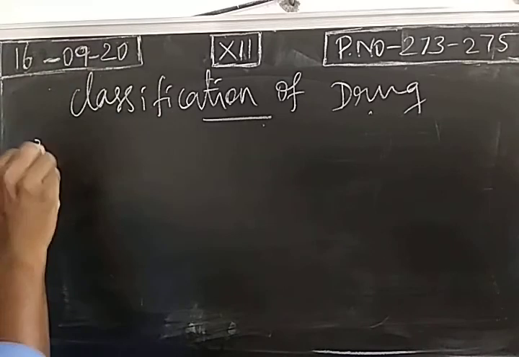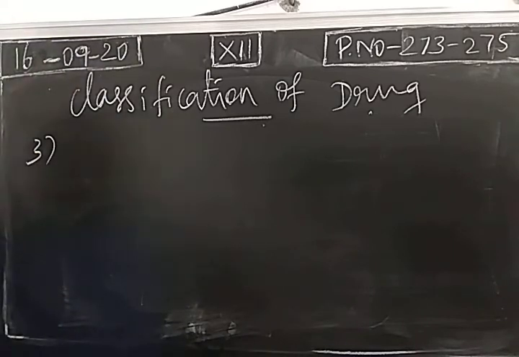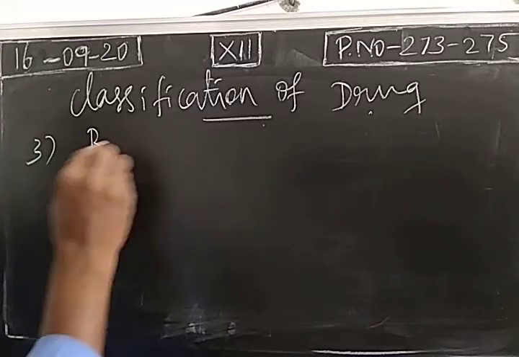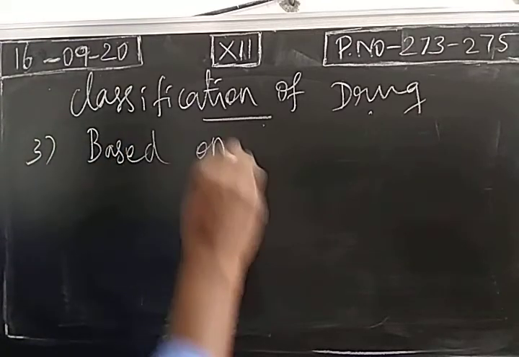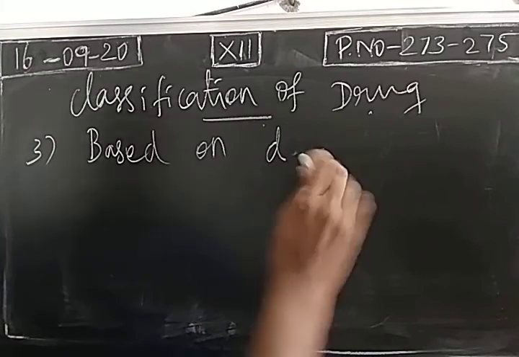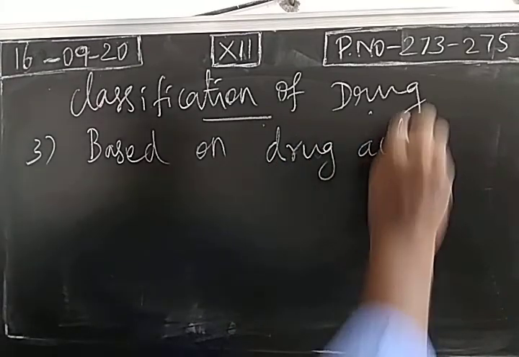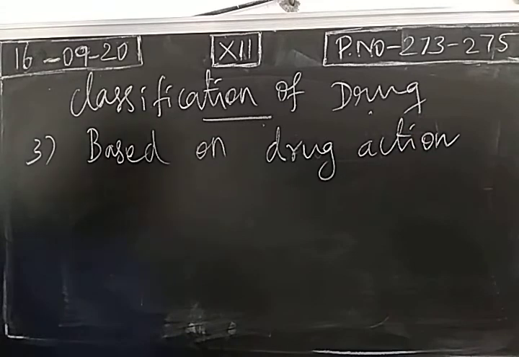Third classification is based on drug action. This is also dealing with the biological action of a drug. When a drug is injected, how it behaves in the living beings. Based on the biological effect, we are going to classify. There is a slight difference between pharmacological classification and the classification based on drug action.